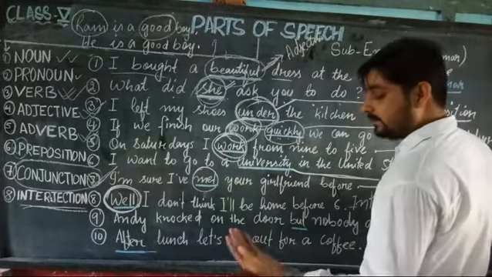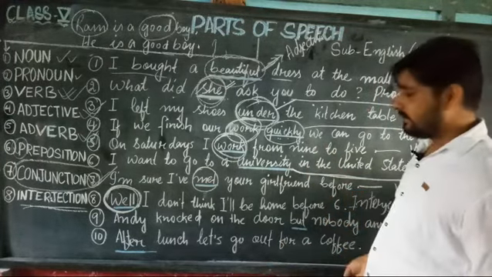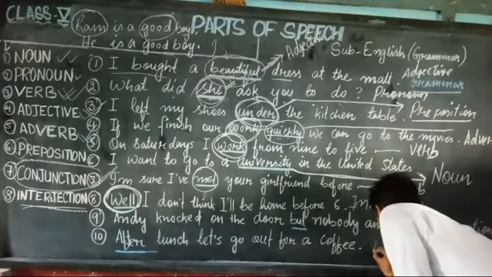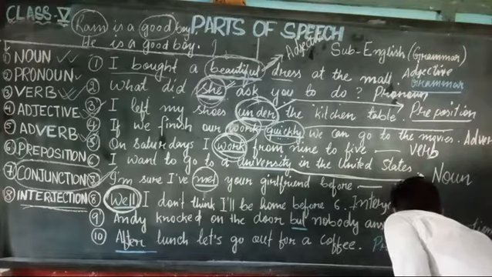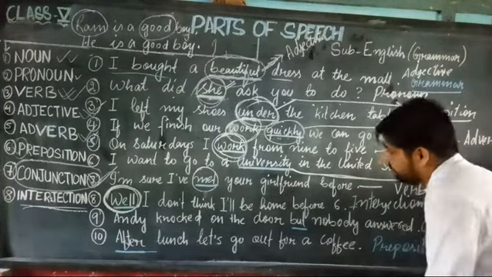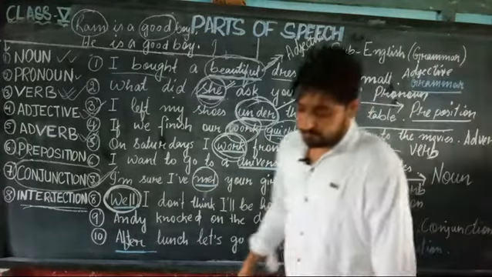And when a word shows the relation between a noun and some other words in a sentence, then this word is called what? Preposition. This word is called preposition.